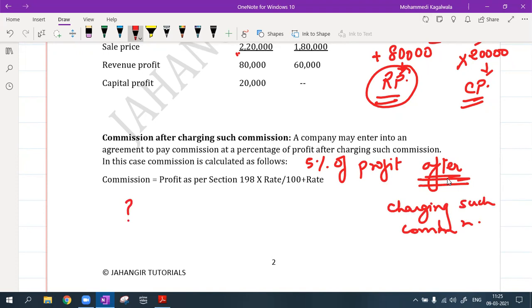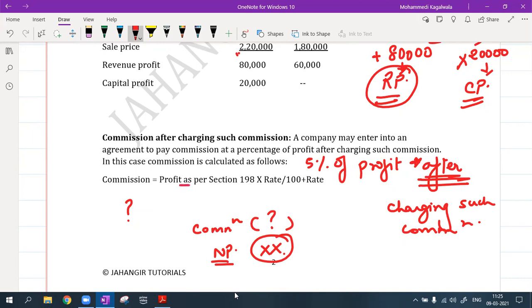Firstly I have to find the commission, which is 5% of profit after charging such commission. That means this net profit which is coming, suppose X amount, is coming after deduction of commission; it is already deducted, but I don't know only the amount. So how can I not know two unknowns? So for that we have a particular formula.